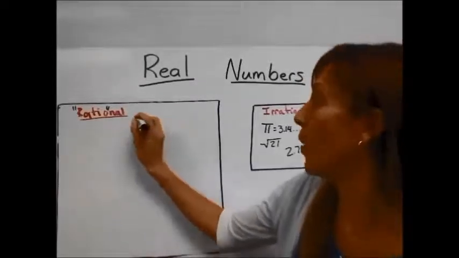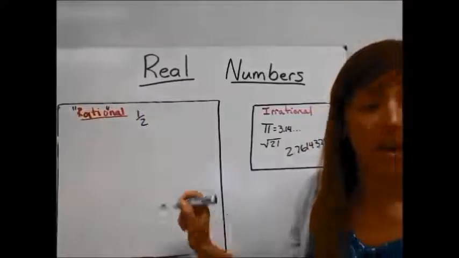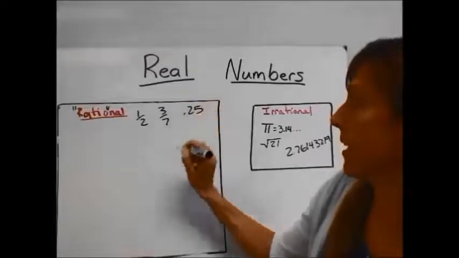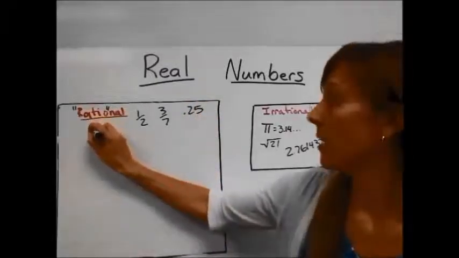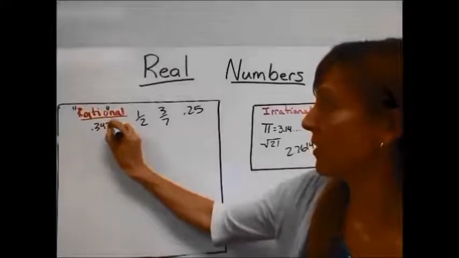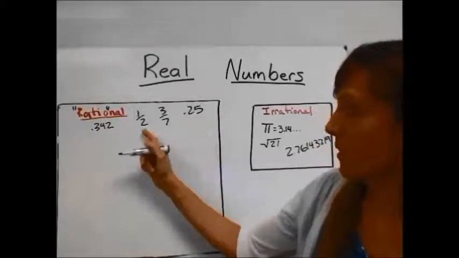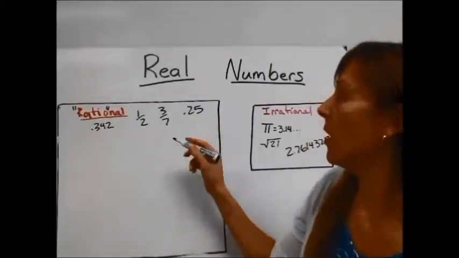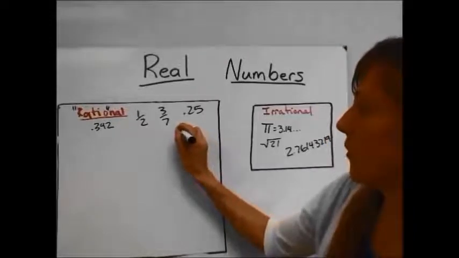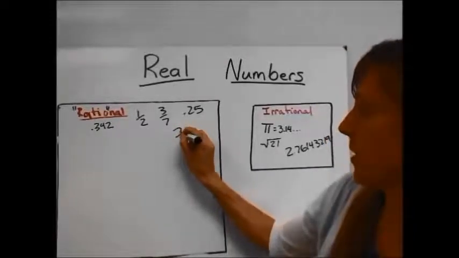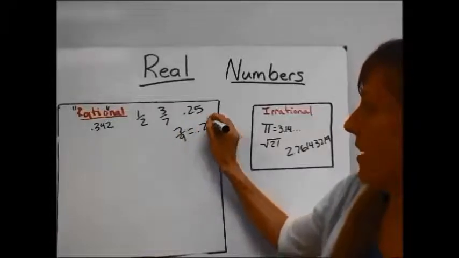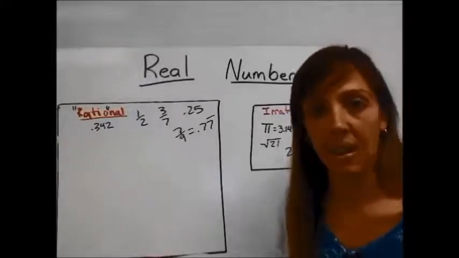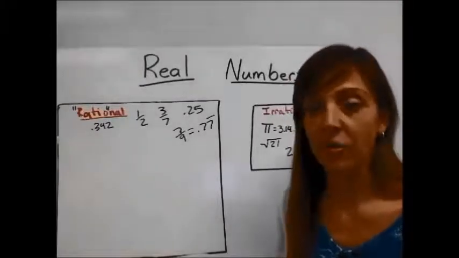Some examples would be 1/2, 3/7, 25/100, 342,000. Any number that can be written in the form of a fraction, any decimal number that ends, or even a decimal number, for instance, like 7/9 would become 0.7777, repeating. Any number that repeats, it makes sense, you can guess what's coming next, is a rational number.